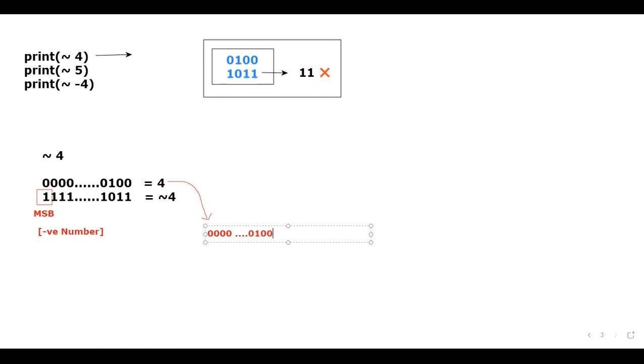For this 4, please tell me, 1's complement means what? What is 1's complement? How to calculate the 1's complement? What I have to do, I have to just reverse the bits. That's it. That's how the 1's complement will be obtained.